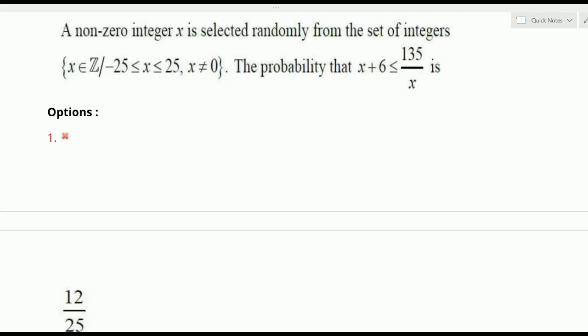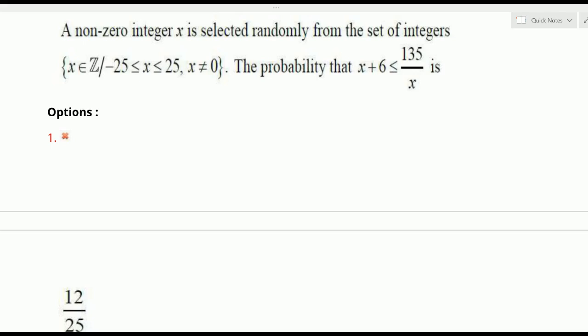What is given? A non-zero integer x is selected randomly from the set of integers, x belongs to Z, such that minus 25 less than equals to x less than equals to 25, where x is not equals to 0. In this set, all integers we can take from minus 25 to plus 25 except 0. And the probability that x plus 6 less than equals to 135 by x. The x values satisfying this equation are the supported events, and the total integers from minus 25 to plus 25 except 0 are the total events.